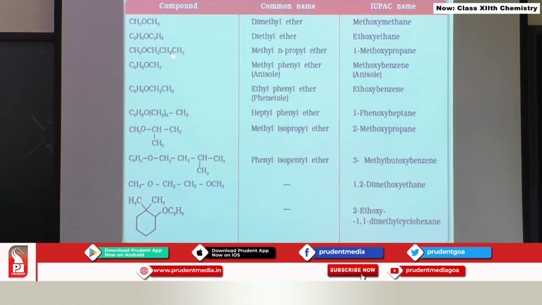These are a few more examples which are also there in your textbook, you can refer to it. I would like to focus your attention on this particular compound. This is an aromatic ether. There is a methoxy group which is attached to the benzene ring, therefore methoxybenzene, its trivial name is anisole and common name will be methyl phenyl ether.